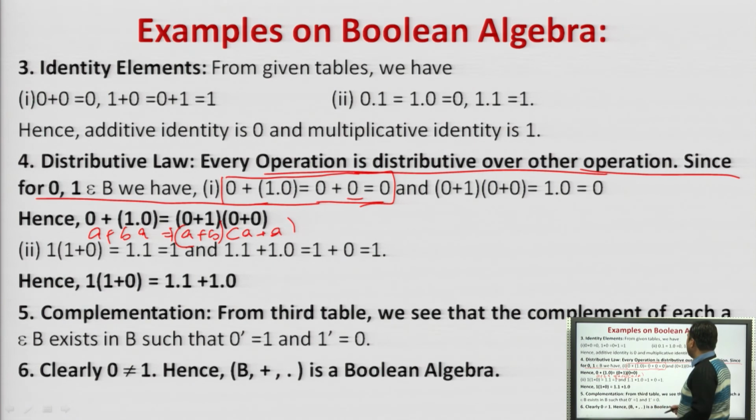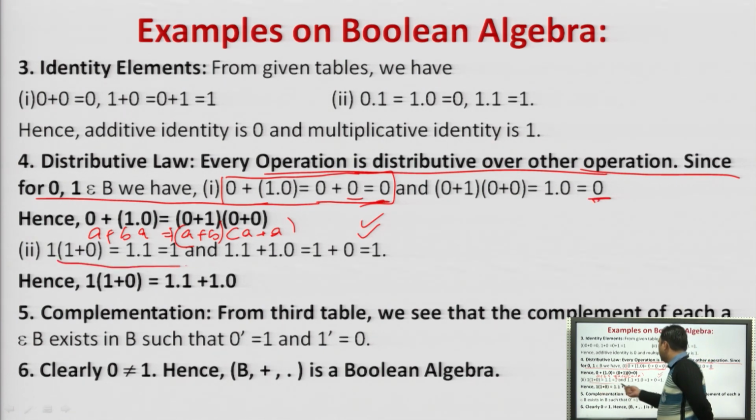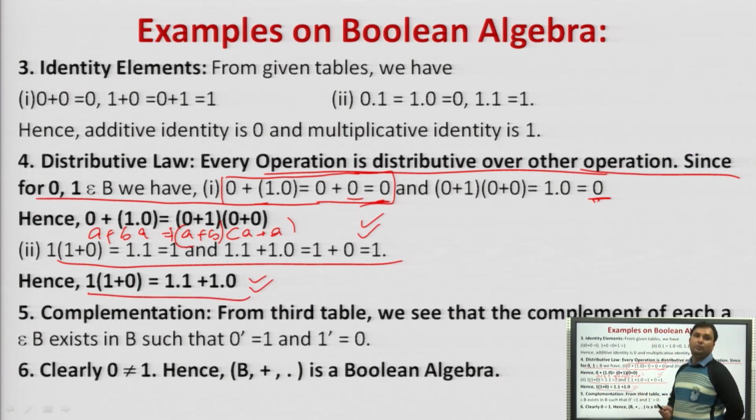This is the distributive law that has been justified with the following example, 0 and 1. Here, 0 1 0 is equal to 0 plus 0, which is 0. And 0 1 and 0 0: this is 1, this is dot 0, and we will simply get 0 from both ends. Similarly, for this we will get 0 from both ends as well. So this is the justification of the distributive law.